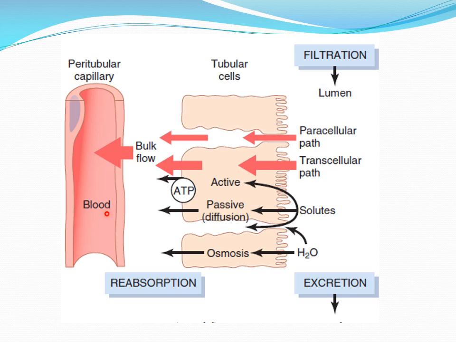Okay, now again this movement, transport of the substance or the reabsorption, mainly from the tubular lumen to this renal interstitium, it is via two paths. There are two pathways through which the first step will be seen. That means transport of substance from here to here will occur. So one step or one path, it is the paracellular pathway.